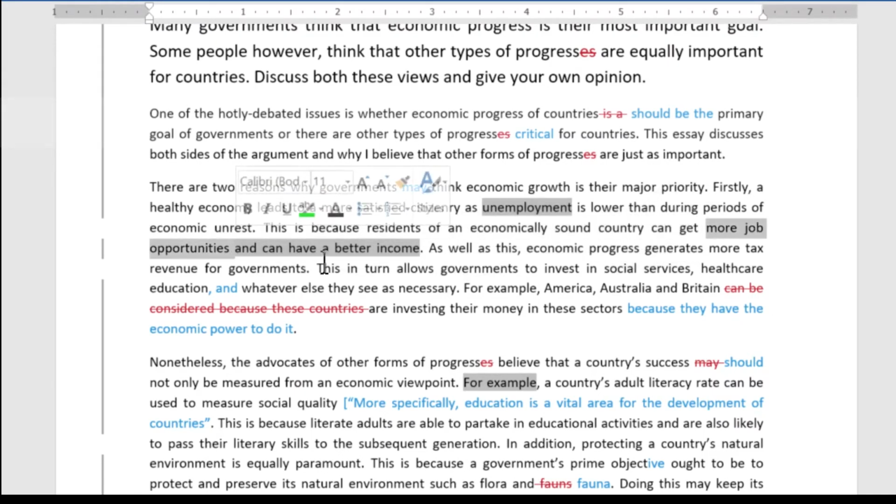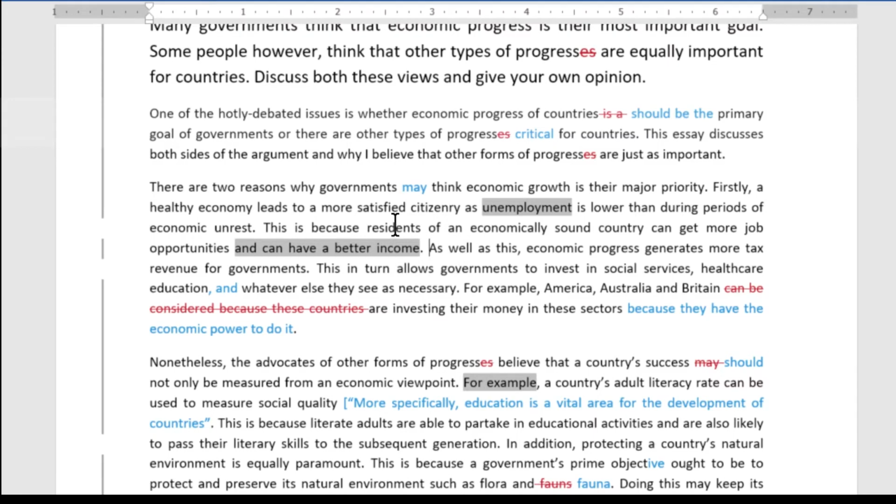I just think this part about the income is not so great, because this is not really about unemployment anymore, about having jobs. This is about having better paid jobs. So it would be better to leave that out. It's not lowering the score really though. It's just that the essay would be better without that, because that's not really unemployment.